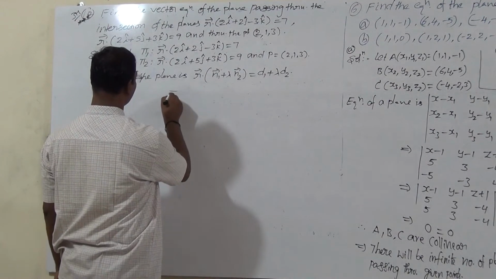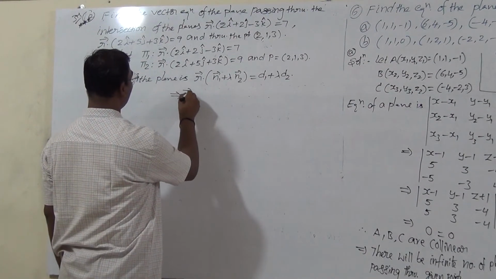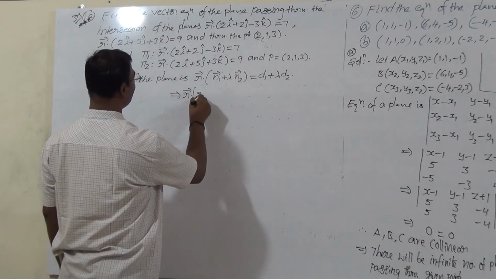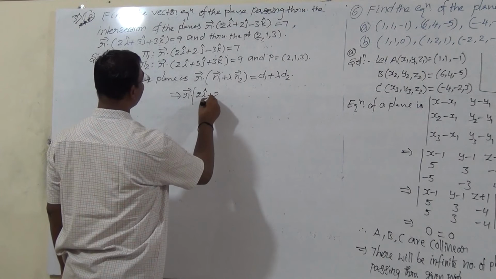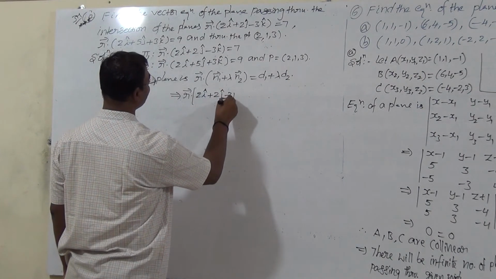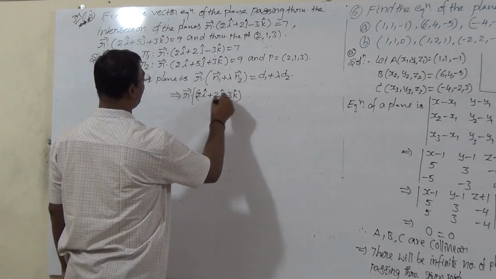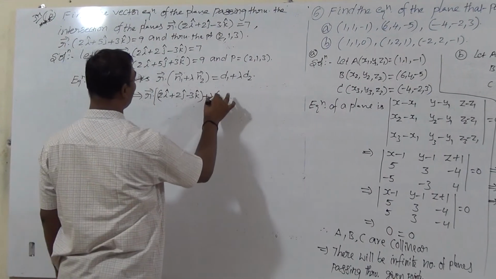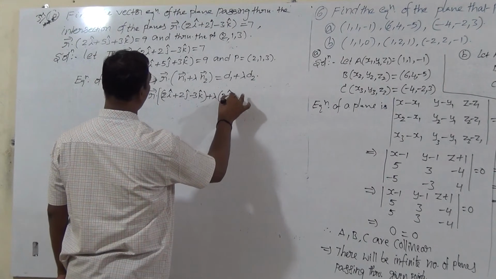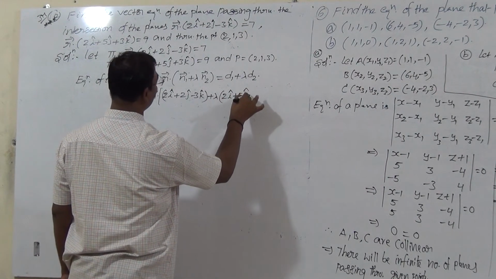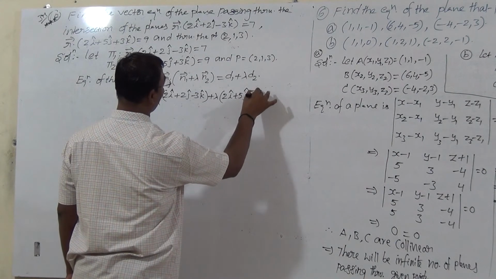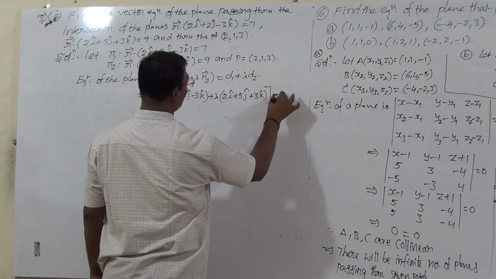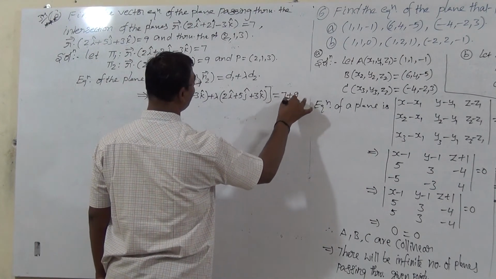Substitute here. We get r bar dot (n1: 2i plus 2j minus 3k, plus lambda times n2 vector: 2i plus 5j plus 3k) equals d1 which is 7, plus d2 which is 9, into lambda.